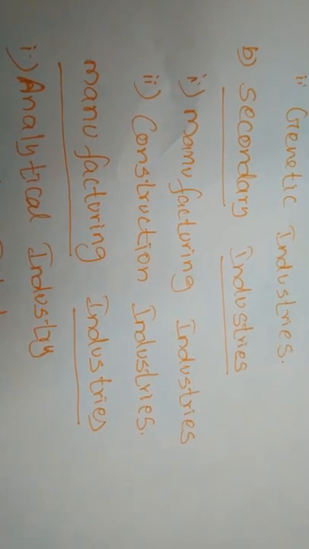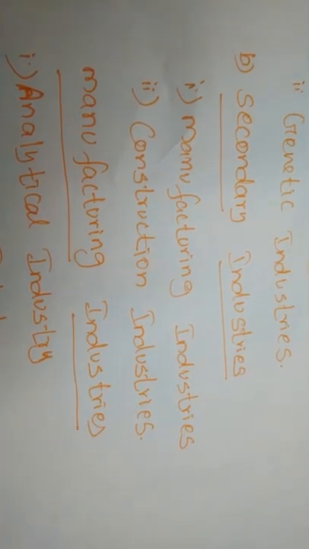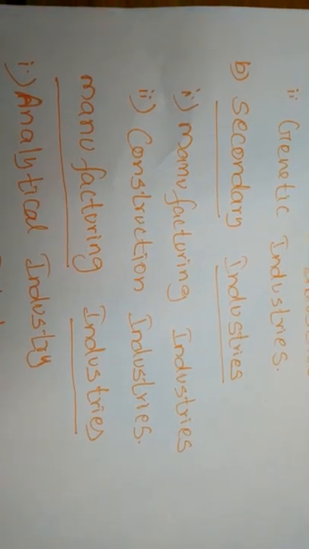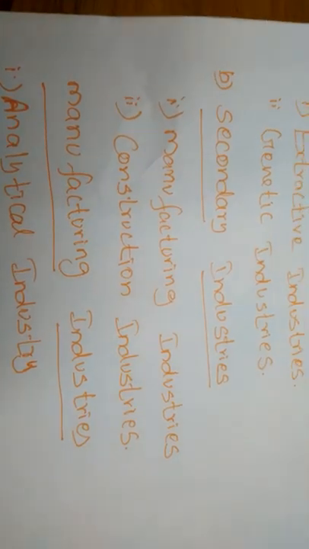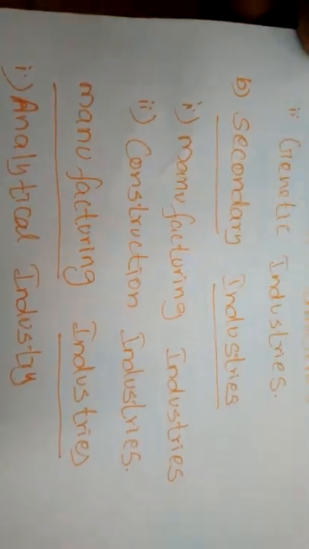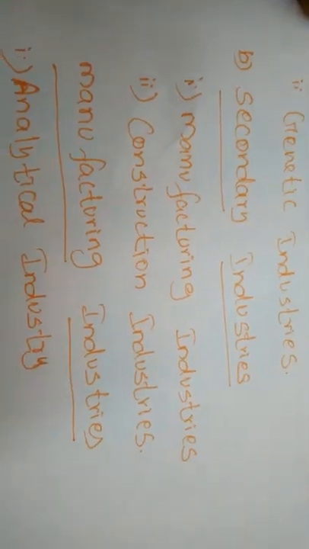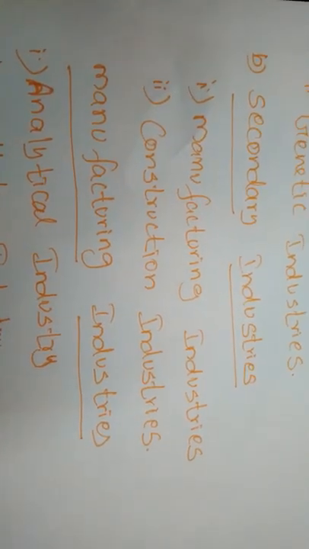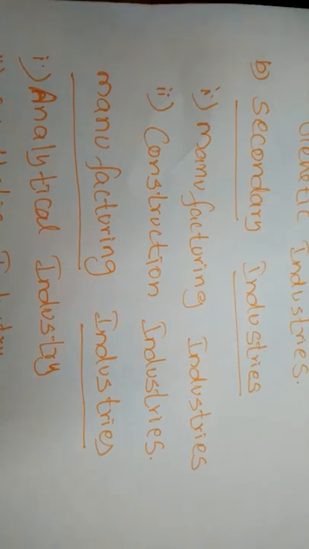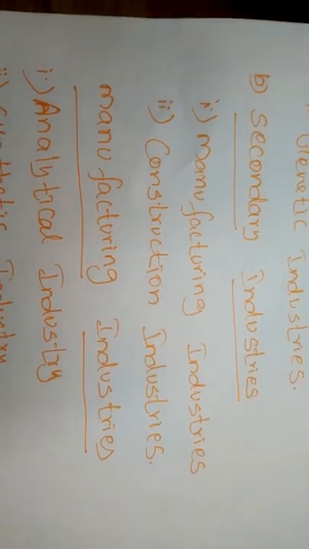For example, mining of iron ore is a primary industry, but manufacturing of steel by further processing of raw iron is a secondary industry. In the primary industries, we are extracting the raw material, the iron ore. For example, in the steel industries, we extract the iron ore from the earth.